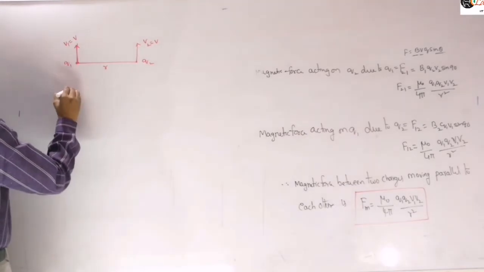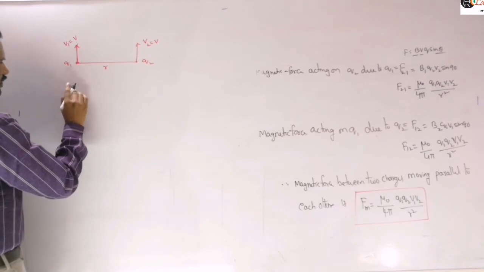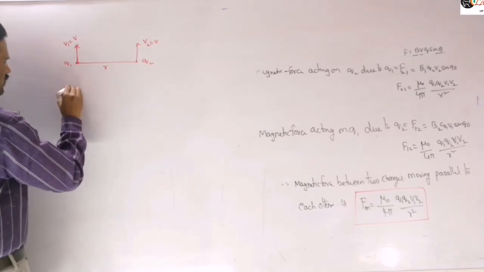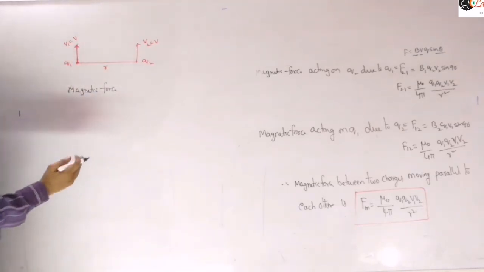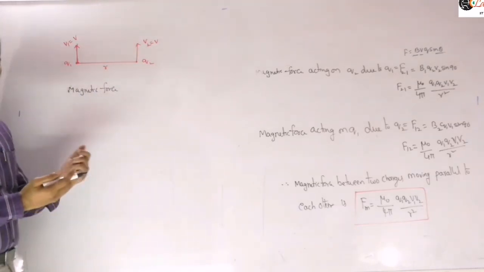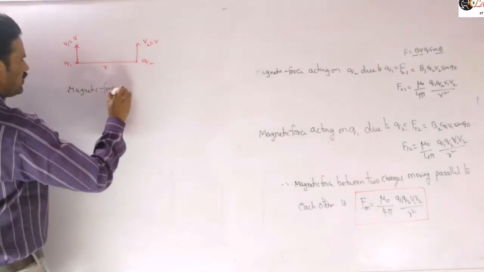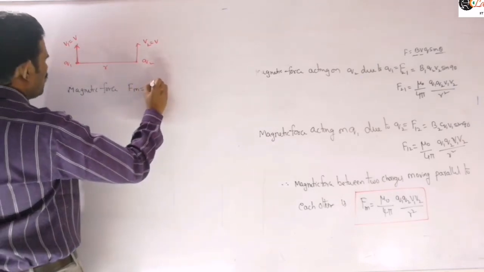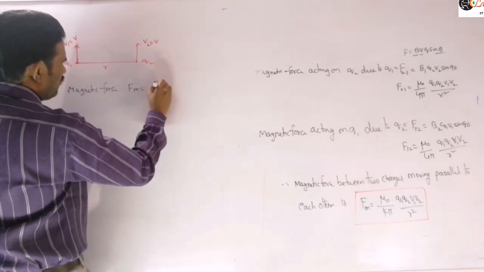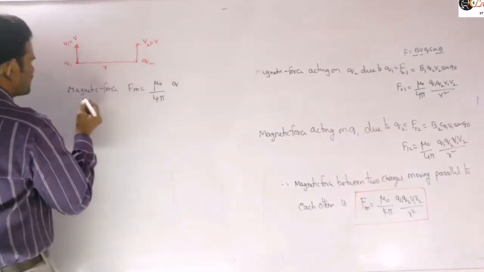Therefore I am writing F magnetic, or let us write the full form, magnetic force. Just mention it as a point here. We are going to compare the electric force and magnetic force ratio. So the magnetic force F magnetic is equal to mu naught by 4 pi into Q1 Q2 by R square into V square.